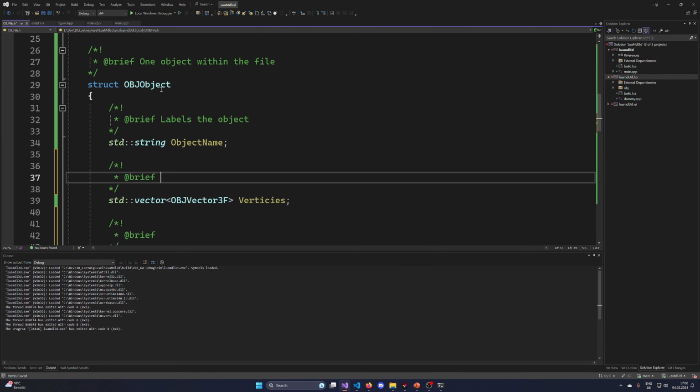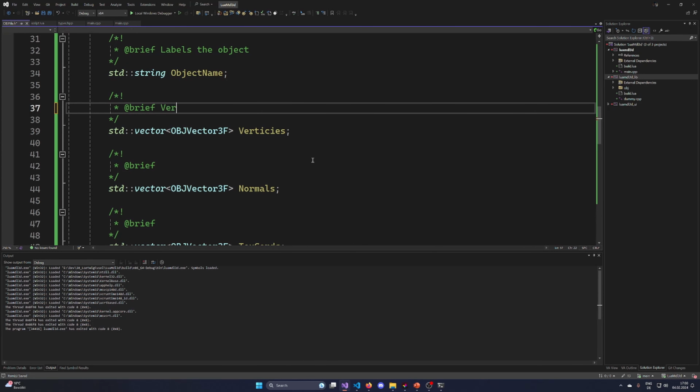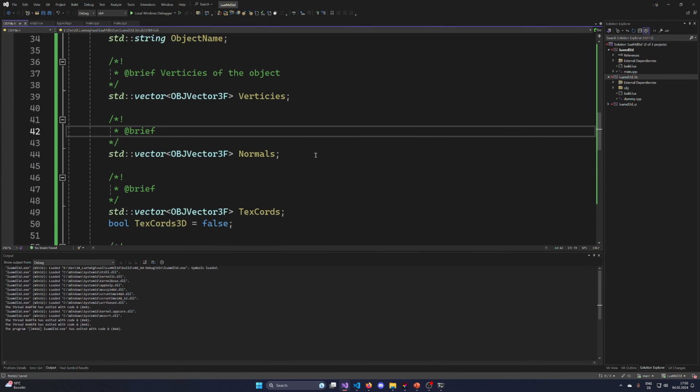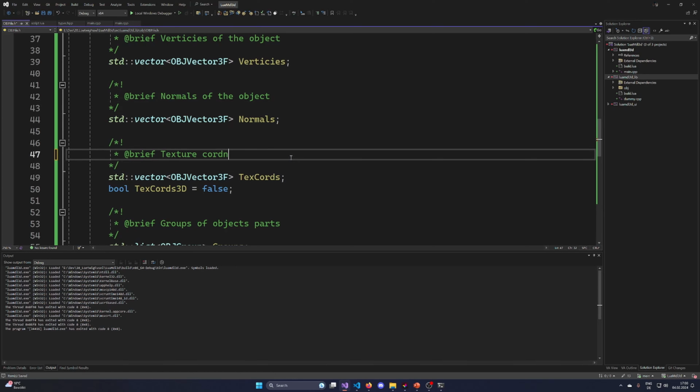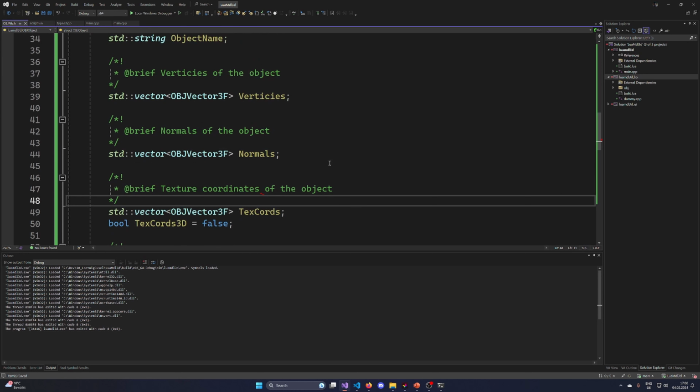Alright, so the vertices of the object. And then we have the normals of the object. And then we have the texture coordinates of the object. Alright, like this.